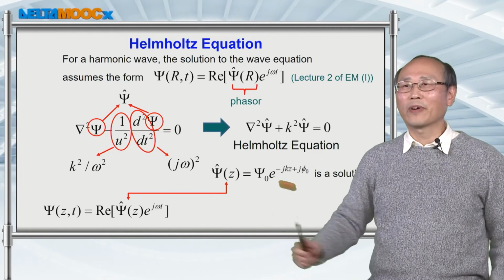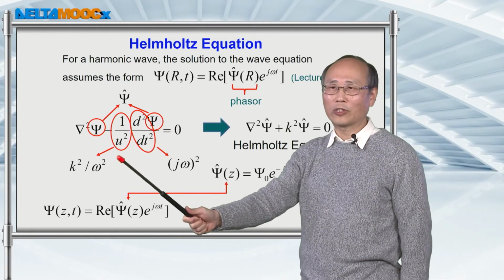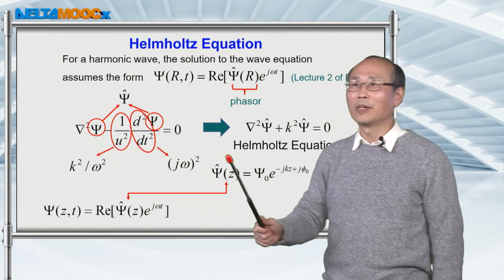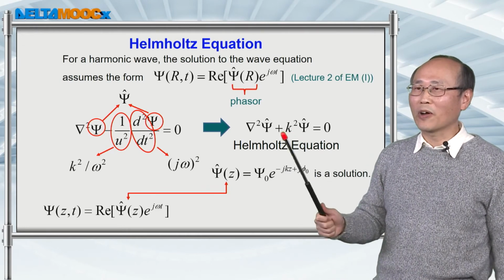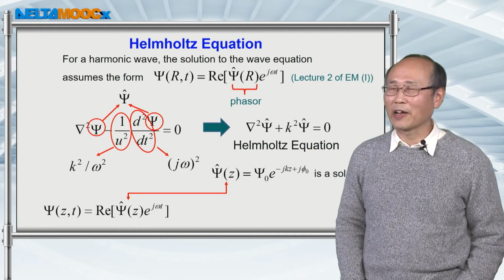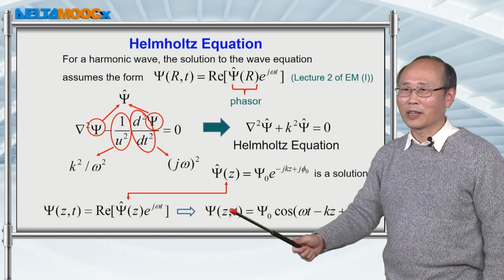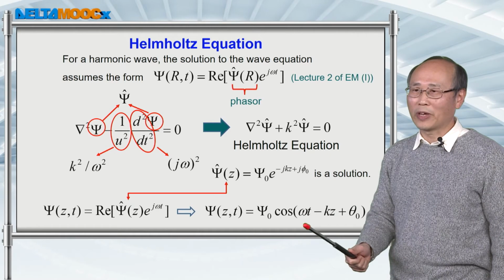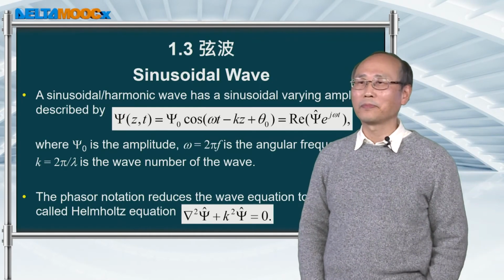This simplifies the calculation, because if you start from the wave equation, you have to deal with two variables, time and coordinate. But if you start from this equation, you deal with just one variable, the coordinate. Finally, you can convert this expression back to a sinusoidal wave like this, and this completes the analysis.